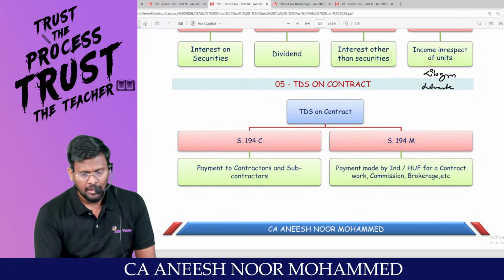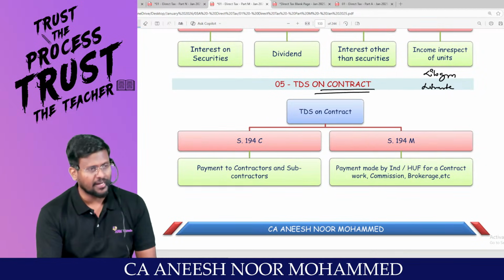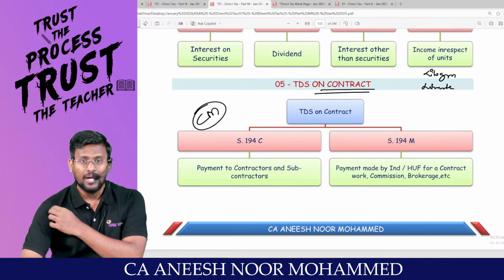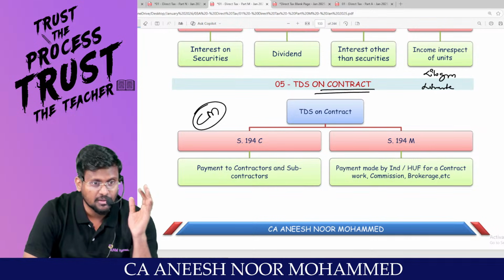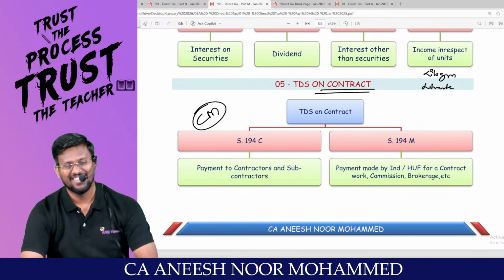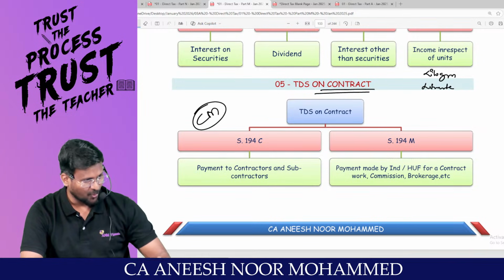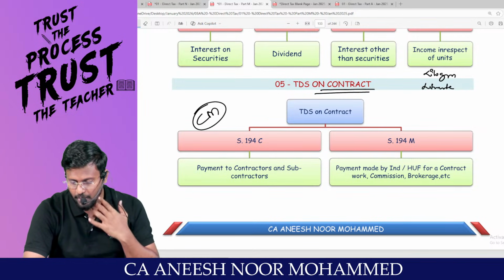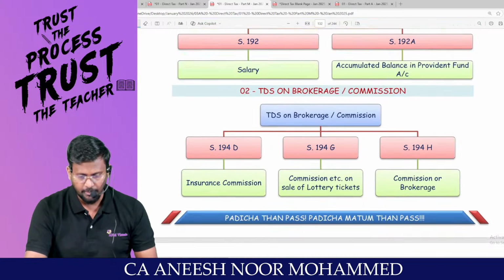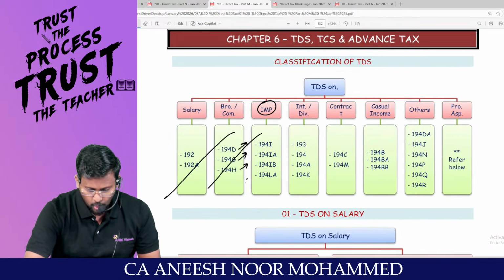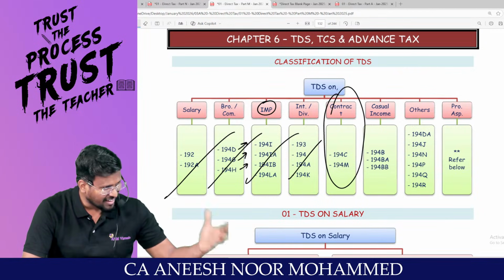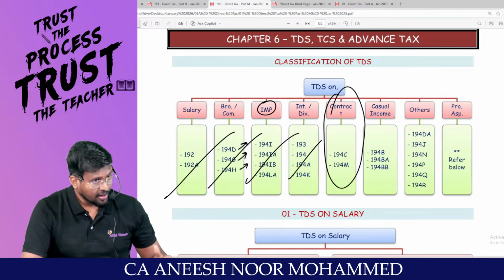Right, sir? The next one, TDS on contract. My dear lovable students, sir, have you heard about CM? Now currently the Tamil Nadu CM is Stalin, sir. Yes, sir. I'm not coming to all those discussions now. My dear lovable students, any CM will be there for 5 years. Are you all really with me? That's why 1, 2, 3, 4, the fifth category is CM, because TDS on contract.